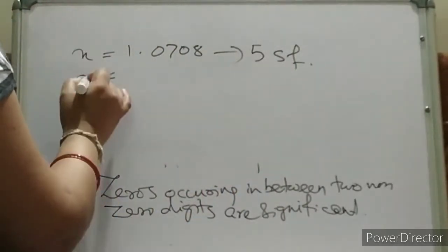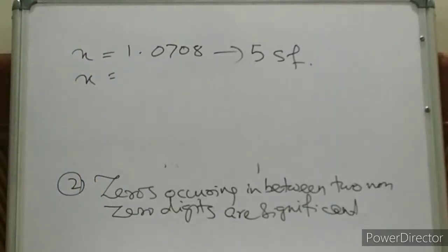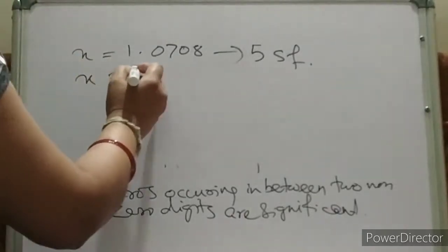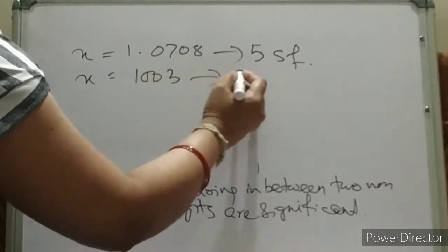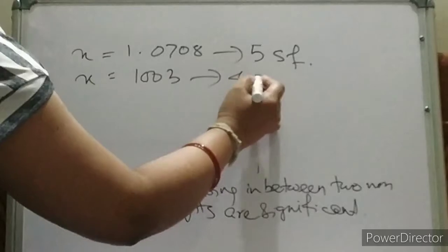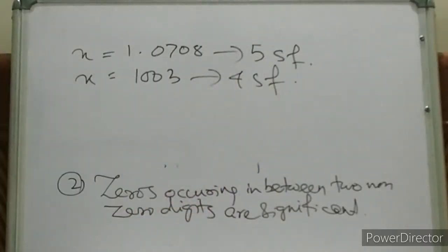Or you can say another number, x is equal to 1003. Again zeros are trapped between that. So how many zeros? 2 zeros. So how many significant digits? 4 significant digits.